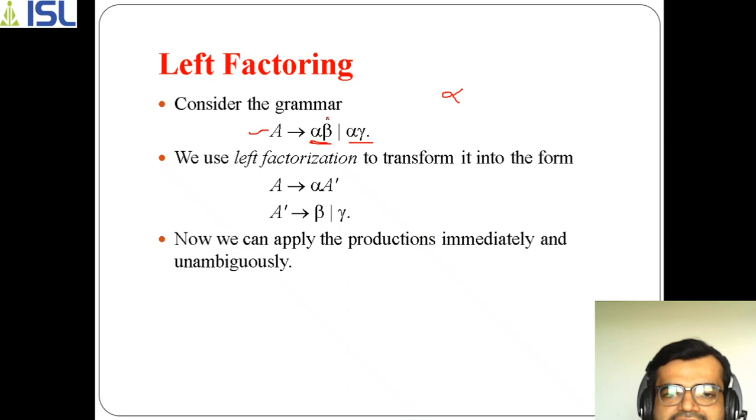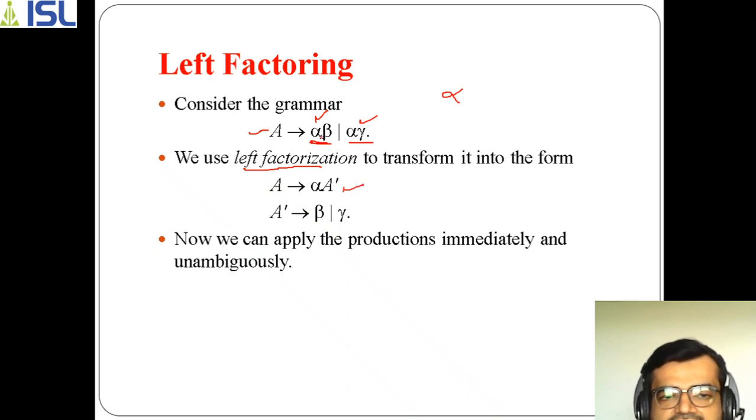The problem is which has to be selected, either alpha beta or alpha gamma. One thing is that beta and gamma here are terminals, so we can decide by that. But if they are non-terminals, then we should decide how. In order to solve this problem, we use a process called left factorization. This left factorization process will convert this in this way.